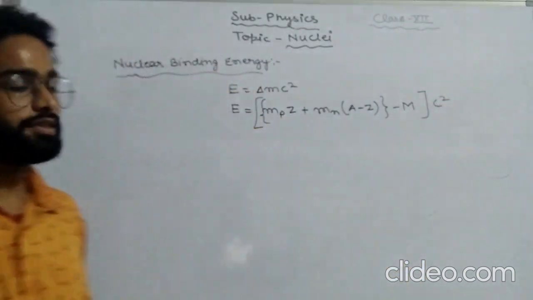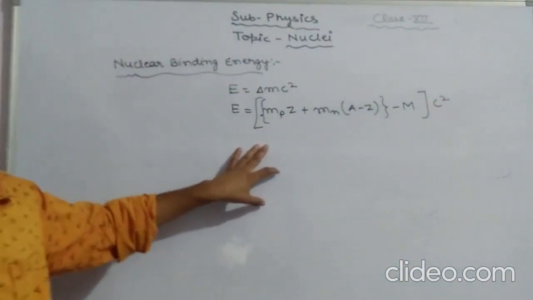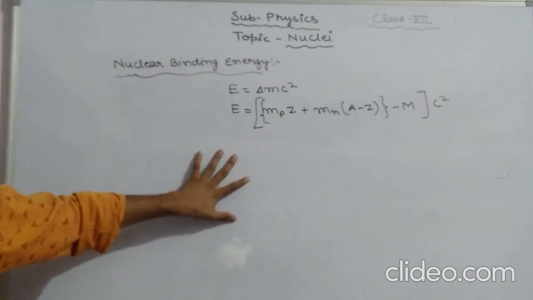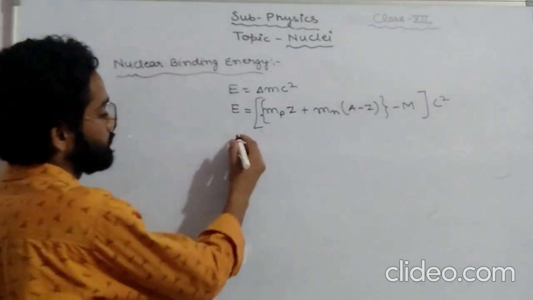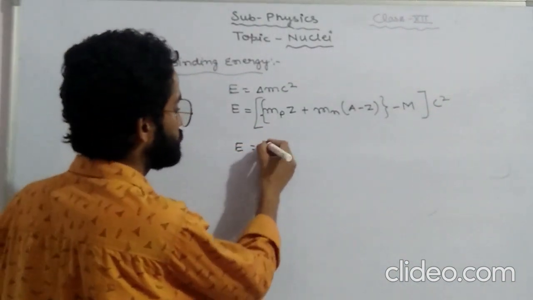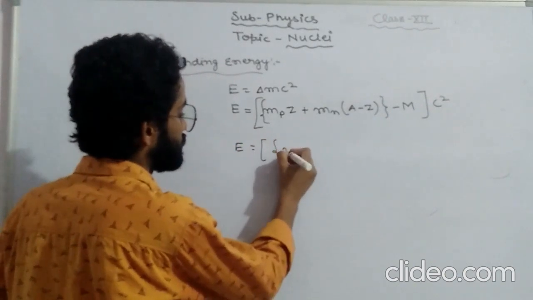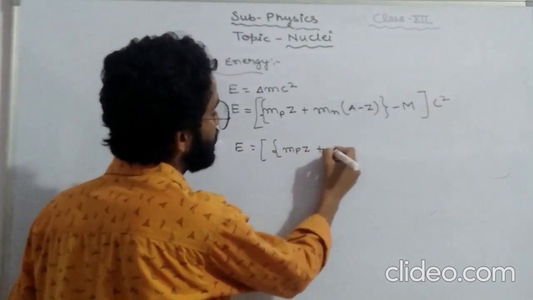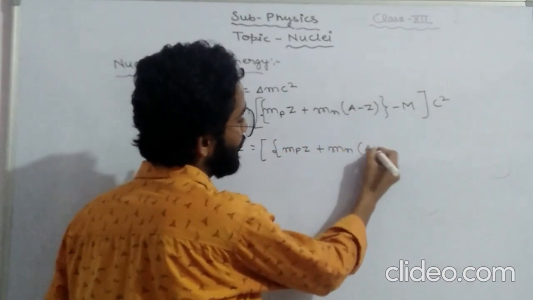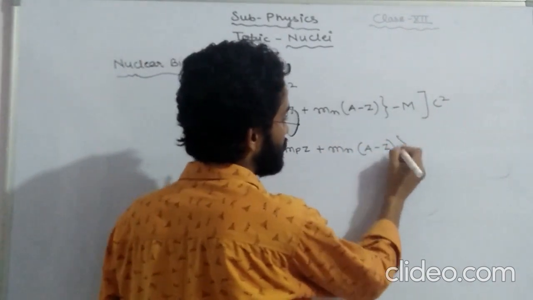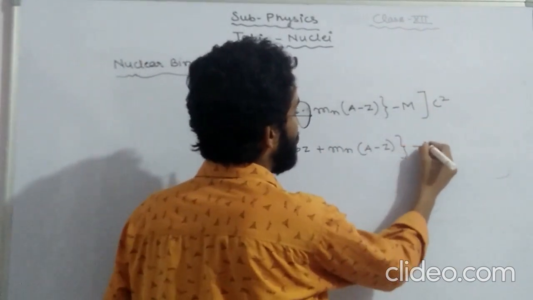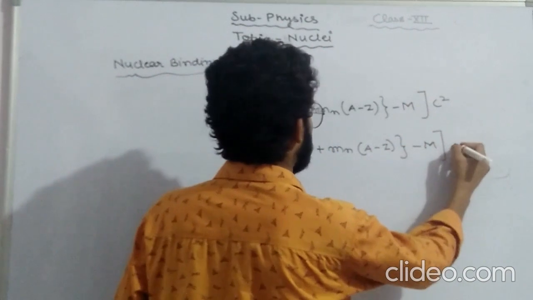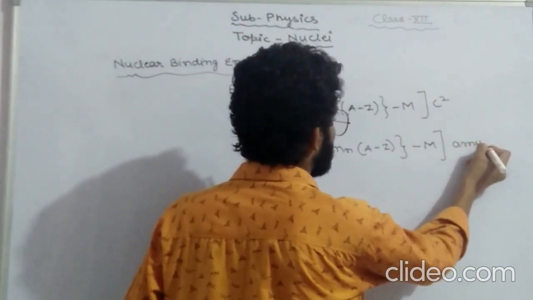If we are to represent this in AMU, atomic mass unit, then it can also be written like E is equal to mp(Z) plus mn(A minus Z) minus M, in AMU.